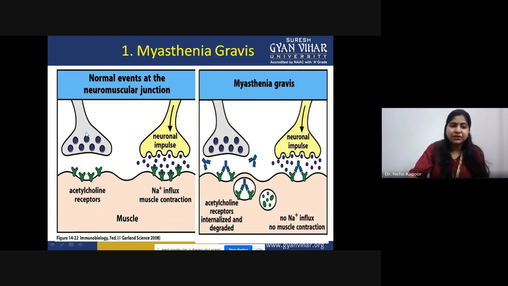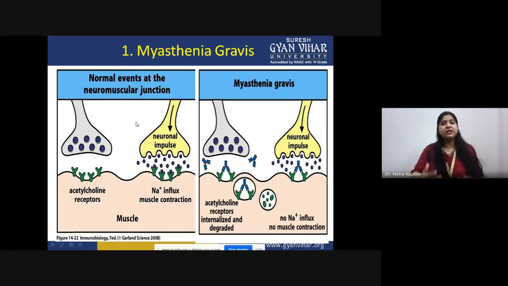What happens is, this nerve produces acetylcholine in response to sodium ion influx. When the sodium ions go inside, the acetylcholine is released and attaches to these receptors, these green receptors. Because of that, muscle contraction happens. This is what happens in normal people.